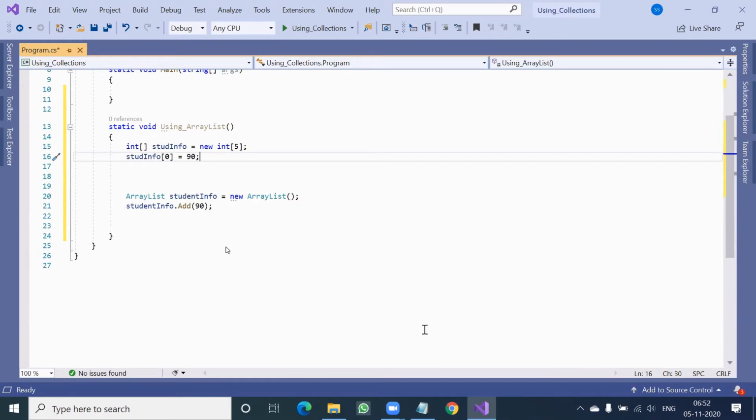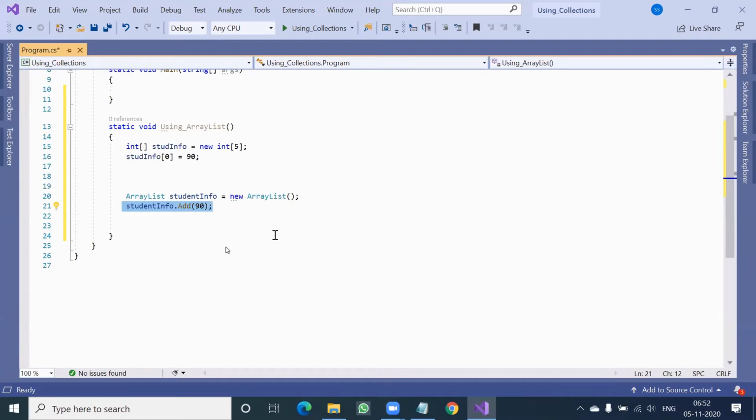Third point says index-based manipulation. Index-based manipulation means anything you want to do with this array, you should know the index of that value. If somebody says, please delete this 90, then you have to tell which index 90 is available in first, then only I will delete it. But here it will say, you have two provisions. If you want, just like array, you can delete the zeroth value, because it is in the zeroth position. First value means zeroth value.